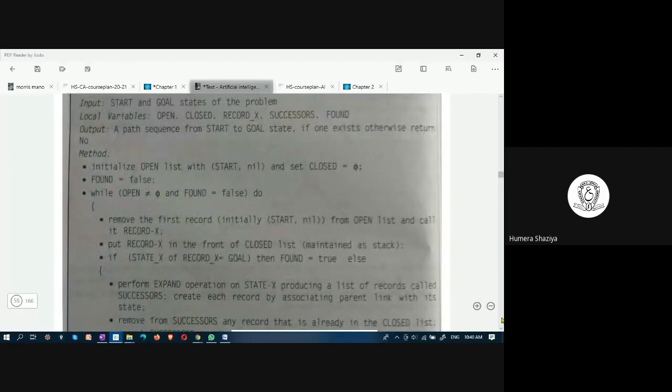There is an input. In the input, start and goal states are fed to the program. Local variables are open, closed, record X, successors, found. How is open implemented? Will anyone make a guess here?